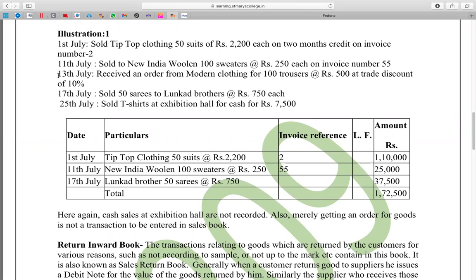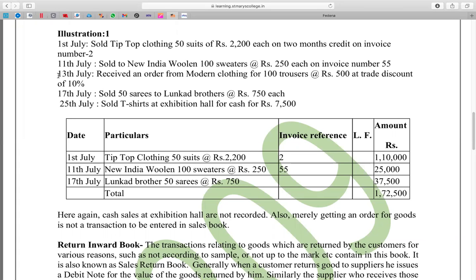In the context of paying money, when we are obligated to pay, and in the context of receiving, we remember their names, because we have to pay and we have to receive. Lunkad Brothers have to pay. We are supposed to receive. If you don't write the name, from where do you collect? So therefore, we have to mention their name.